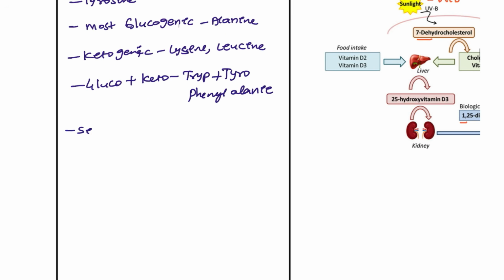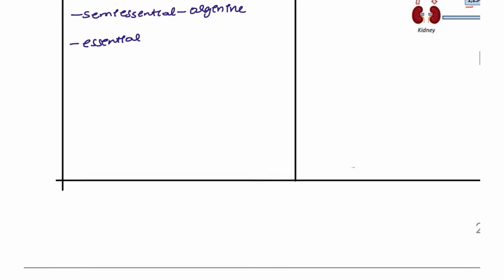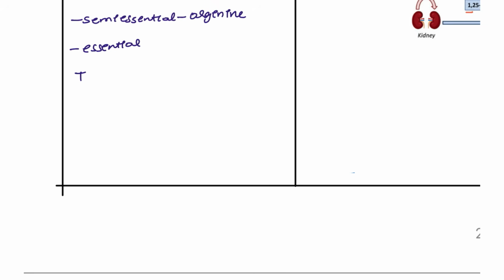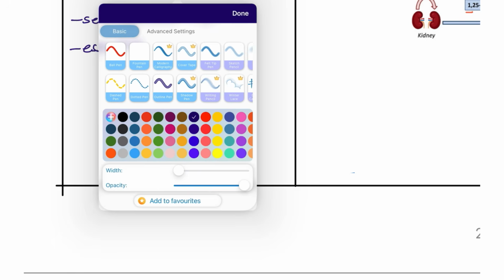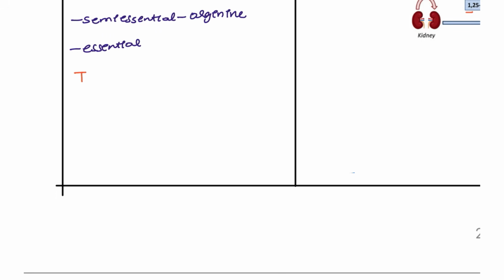Okay, next, semi-essential. Semi-essential is arginine, whereas for essential, you have to remember this mnemonic. We can remember the essential types with this mnemonic: TV till 8 p.m. What is TV till 8 p.m.? Threonine, valine, tyrosine.